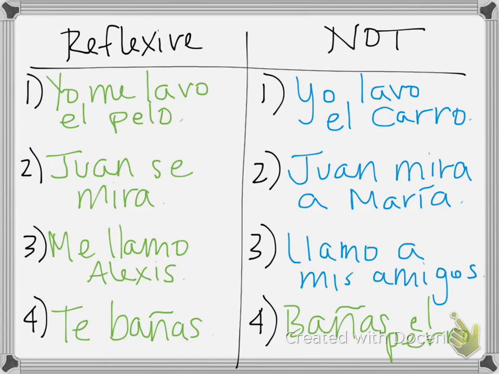Okay, the last example, te bañas, or you bathe. And not reflexive, bañas al perro, you bathe the dog. Because you bathe yourself in this first example, it is reflexive and requires the pronoun. Because you're washing the dog, it's not reflexive, you're doing it to someone else.